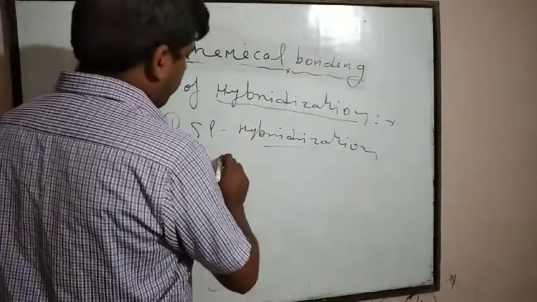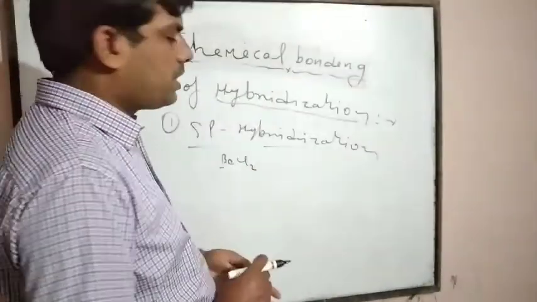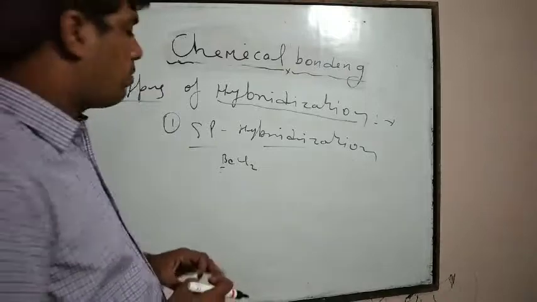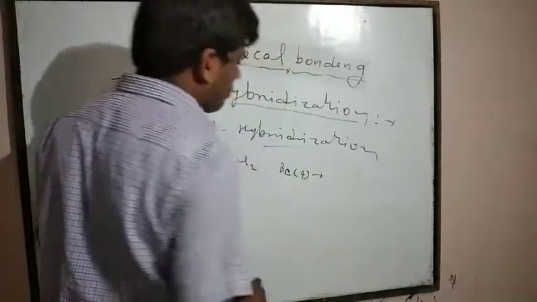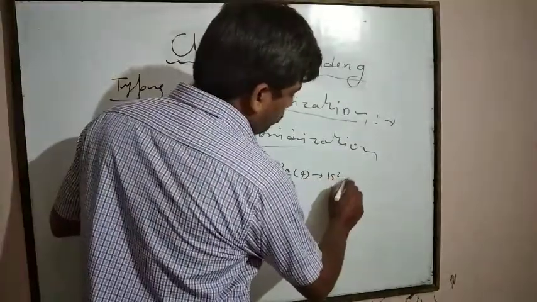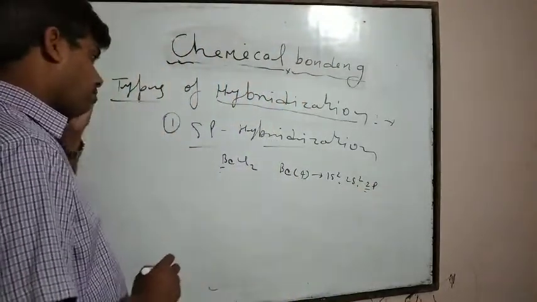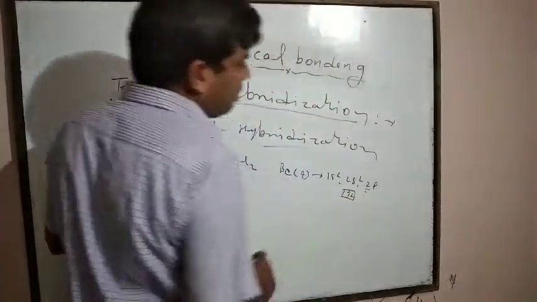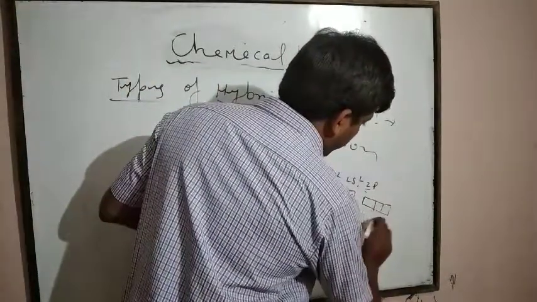For example, if BeCl2, beryllium chloride, is taken. In formation of beryllium chloride, a covalent bond is formed between beryllium and chlorine. Atomic number of beryllium is 4, and electronic configuration is 1s2, 2s2. 2p is also present, but it is vacant. Now, in ground state, 2 electrons are present in the s orbital of the valence shell.